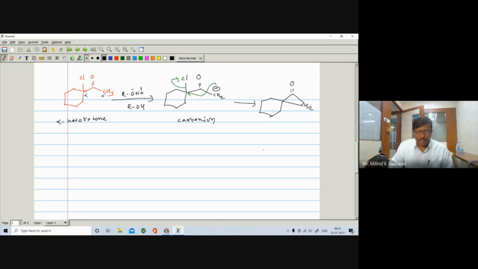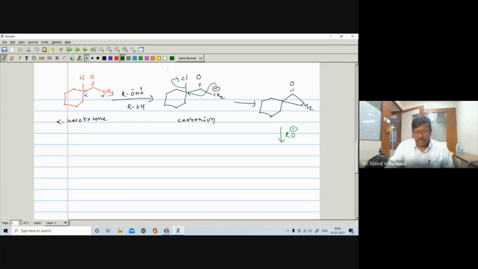Now here on the left side you have a different type of R, and on the right side you have a CH2. Now here it may also undergo rearrangement to give the corresponding compound. The reaction takes place in the presence of RO minus.